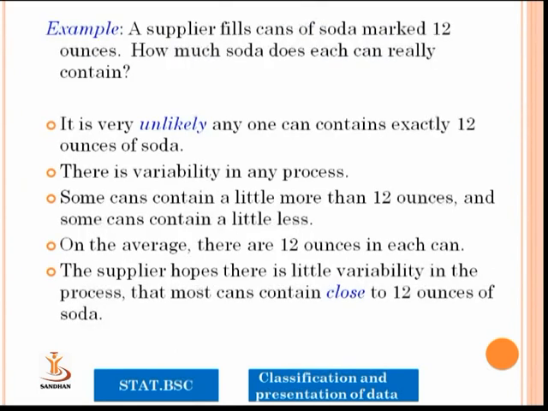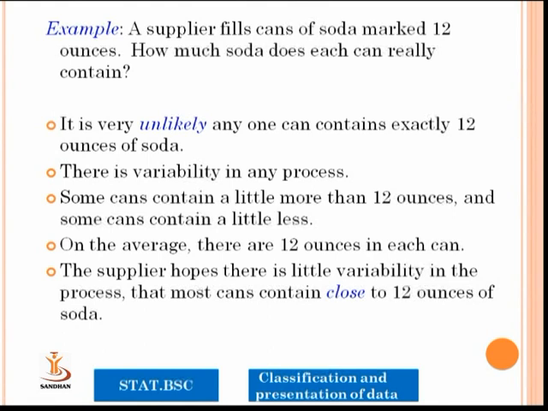One example: a supplier fills cans of soda marked 12 ounces. How much soda does each can really contain? It is very unlikely that any one can contains exactly 12 ounces of soda. There is variability in any process.